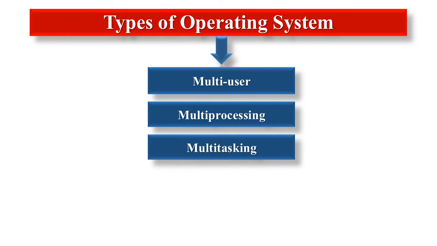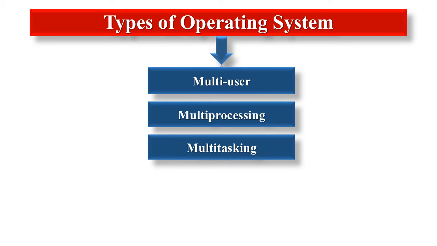Next, multitasking. It allows executing more than one task at the same time. An operating system that is capable of allowing multiple software processes to run at the same time.